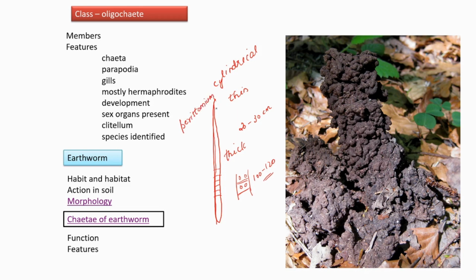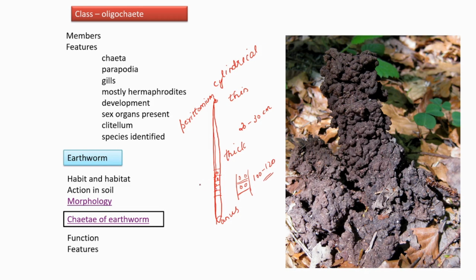Peristomium, and that peristomium bears the mouth. And prostomium is also present. And at the end, what is present? Anus is present. Which are the apertures, openings in the body? Two paired openings are there. They are female and male genital apertures. They are paired. Then dorsal pores, in each segment, dorsal pores are present. Then nephridiopores for eliminating the waste. Nephridiopores are also present in each segment.